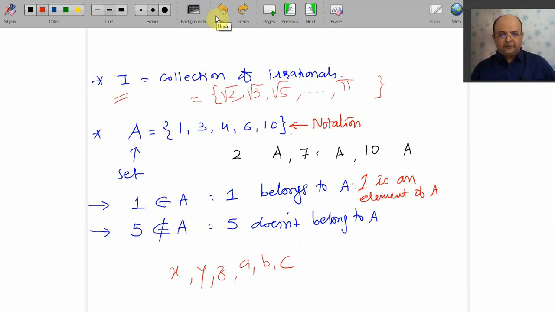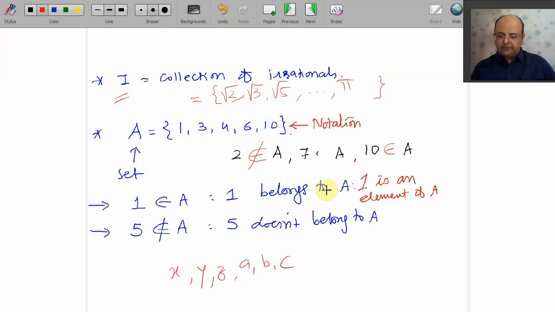So I can say that 1 is an element of A, 3 is an element of A, 4 is an element of A. What can you say about 2? 2 is not an element of A. So we write it as 2 does not belong to A. Does 10 belong to A? Yes. So I will write 10 belongs to A. So that is what I have written here.